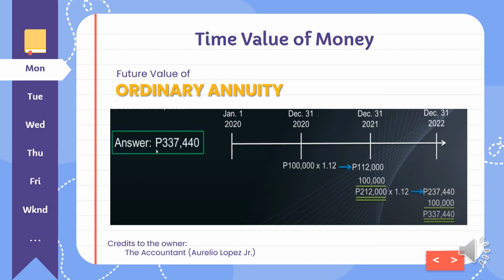So 212,000 multiplied by 1.12 because of the compounded interest, and thereof becomes 237,440, plus the yearly payment of 100,000. And in total for 3 years, you have 337,440 from January 1, 2020 up to December 31, 2022.